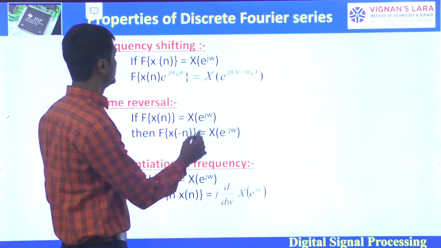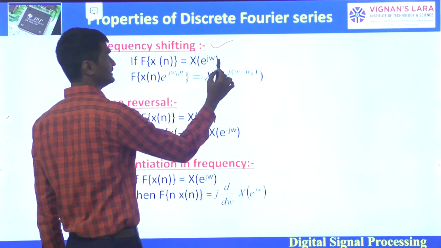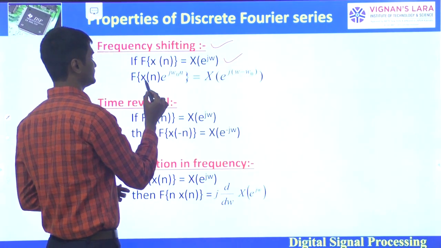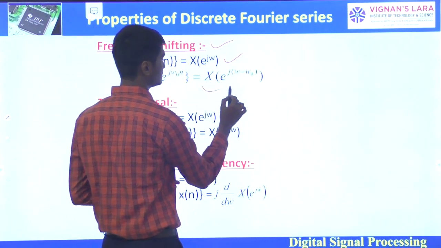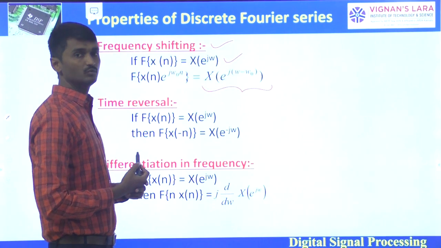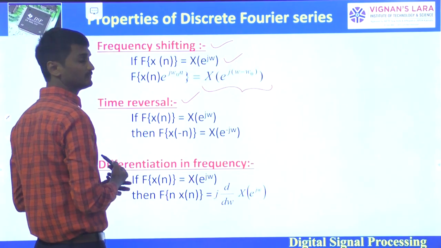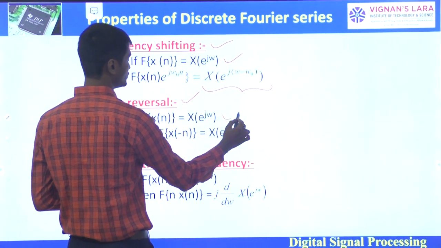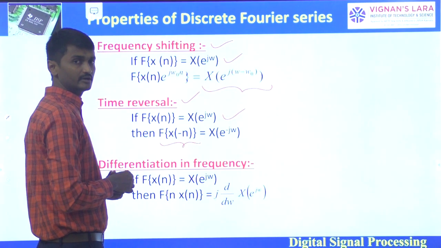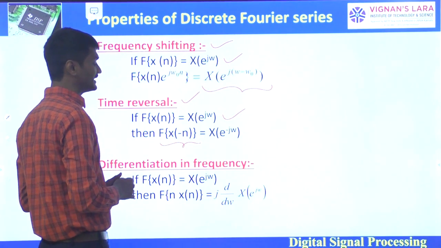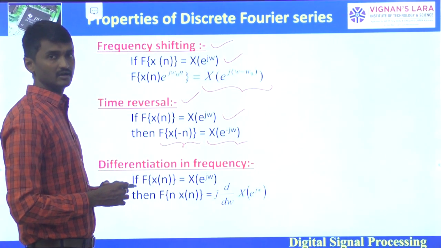So next property is frequency shifting property. If the Fourier transform of x of n is X of e power j omega, then the Fourier transform of x of n into e power j omega naught n is X of e power j into omega minus omega naught. Coming to the time reversal property, if the Fourier transform of x of n is X of e power j omega, then the Fourier transform of x of minus n, because the time reversal of x of n is denoted by x of minus n, is X of e power minus j omega.